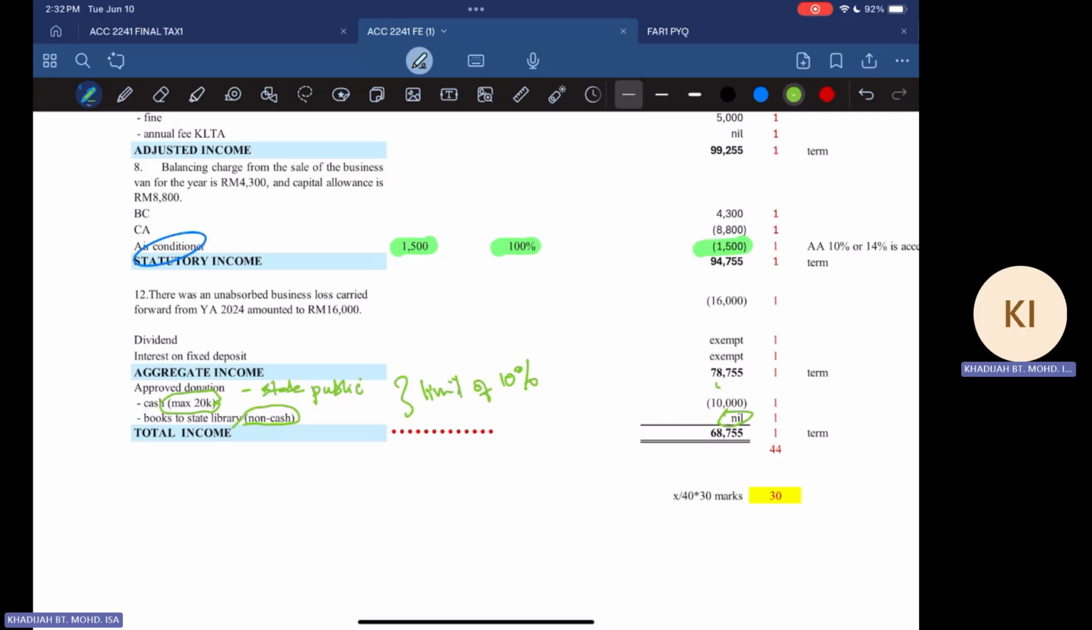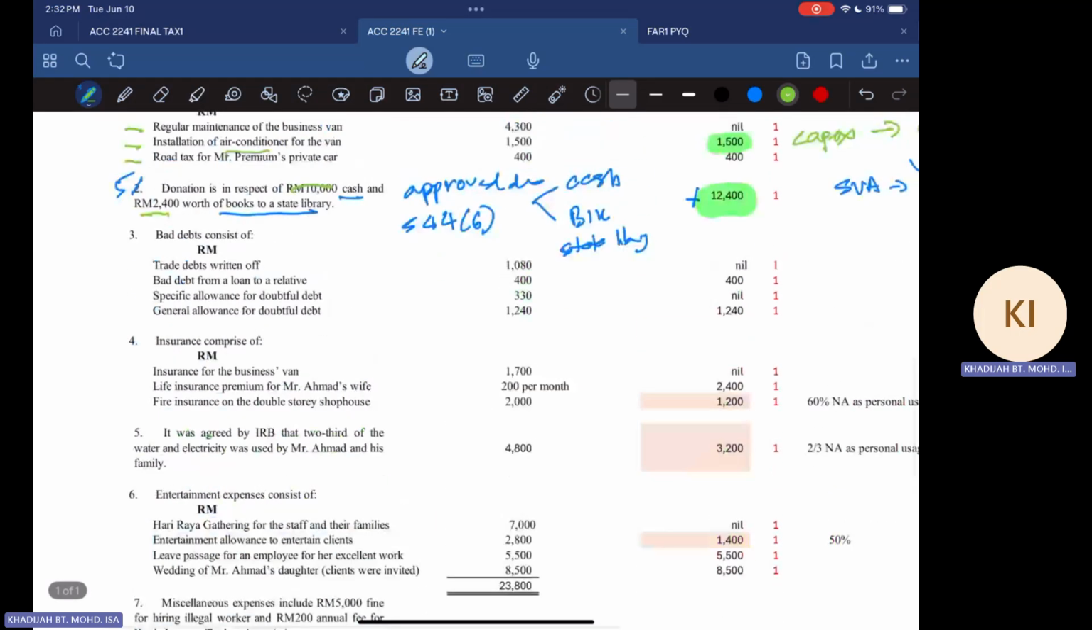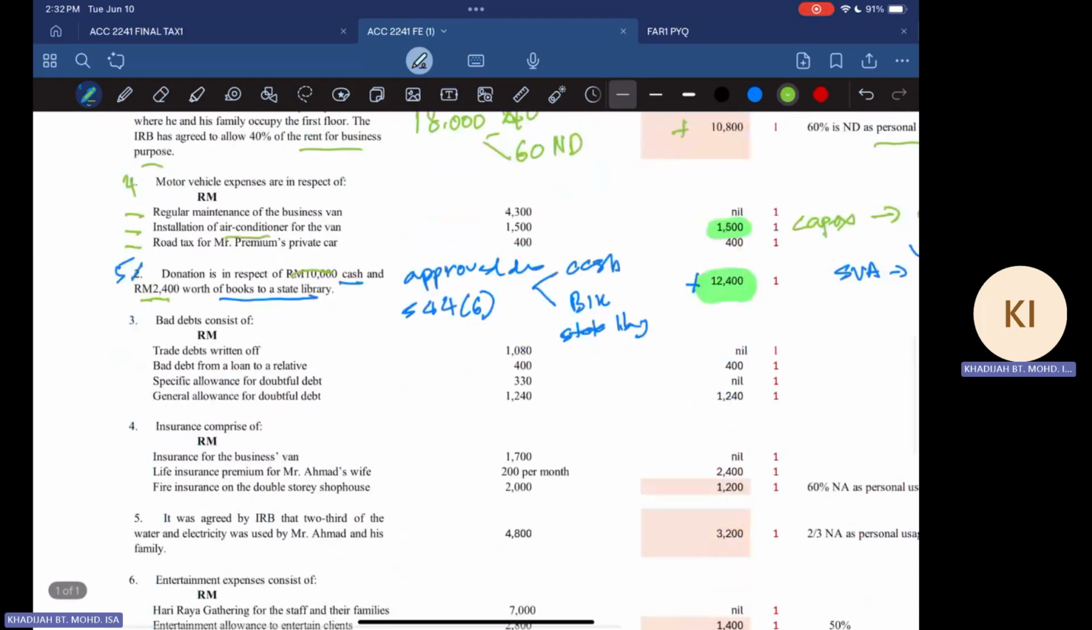There's no restriction. Right, so I will just delete here. Why? Because there's a limit of 20,000 mentioned here. Okay, it's not based on the 10% of your aggregate income. So that is on the approved donation. Let's come back to the note. The following note is note number 6.